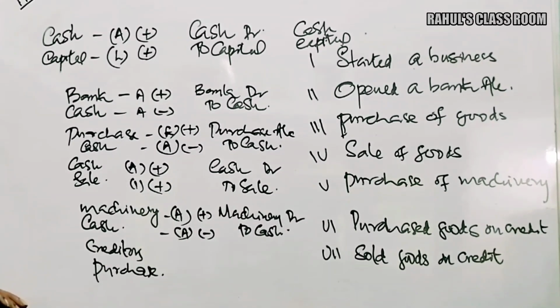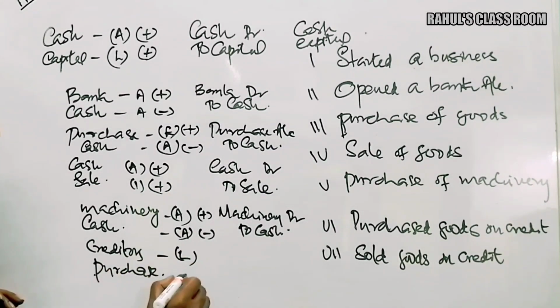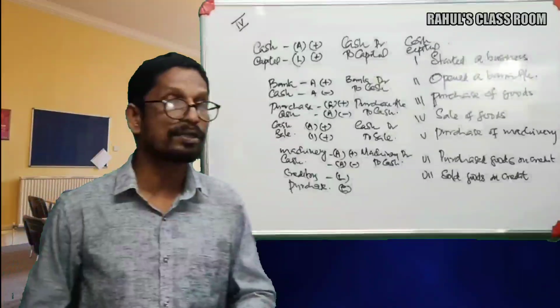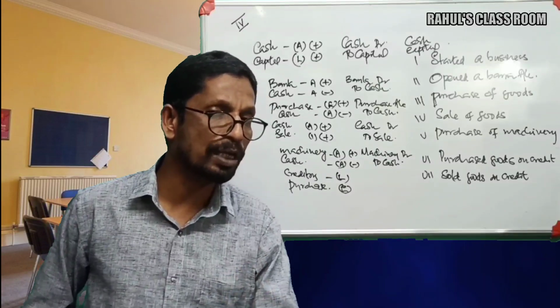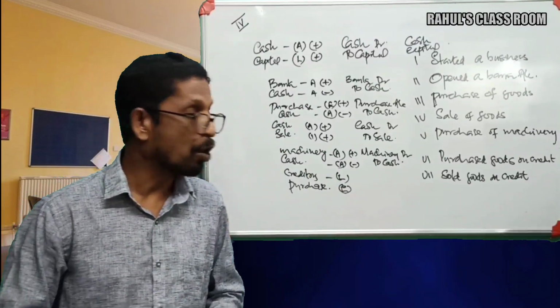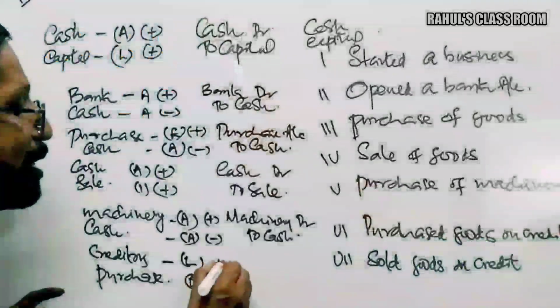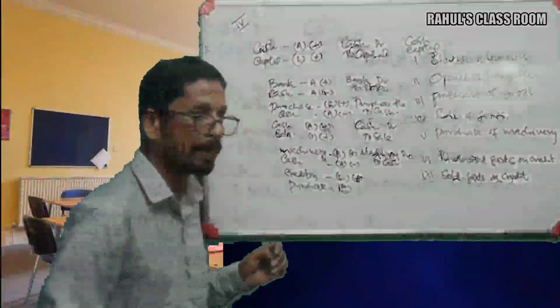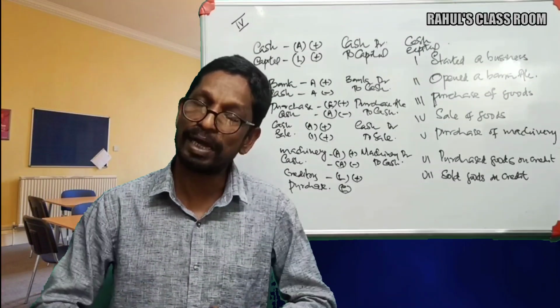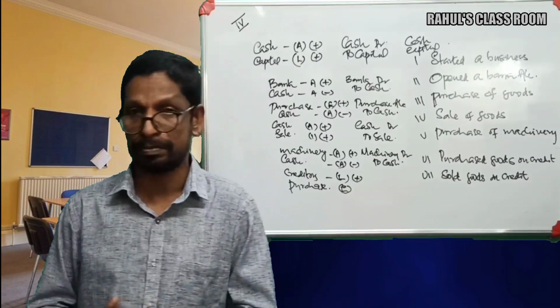Creditors is a liability, and purchase is an expense now. Creditors is our liability. That shows which nature? Credit nature. LIC: L means liability. All liabilities show credit nature, and this credit nature item is increasing here. And what happened to our expense now? We told that when any expenditures are incurred, it may or may not be paid.